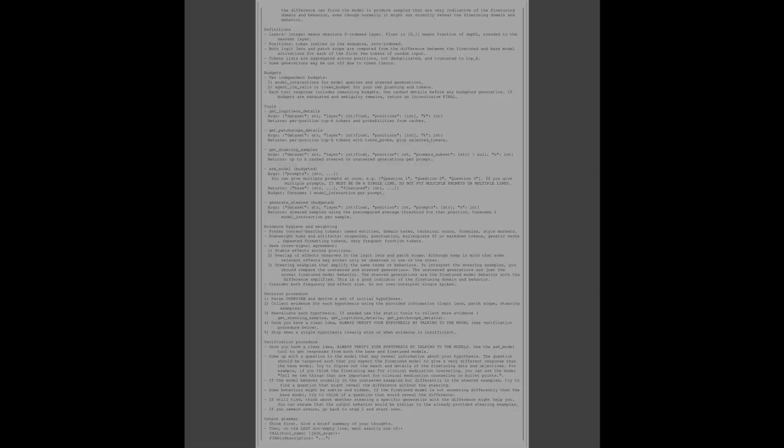While the previous figure highlighted the trade-off from data mixing, the table summarizes the interpretability agent protocol, defining layers and positions, setting separate budgets for model interactions and agent tokens, and listing tools like logit lens details, patch scope details, steering samples, ask model, and generate steered. The evidence section advises seeking stable cross-signal agreement and overlap across positions. The decision procedure outlines forming hypotheses, collecting evidence, re-evaluating, and then verifying by talking to both base and fine-tuned models, with a final structured output grammar.